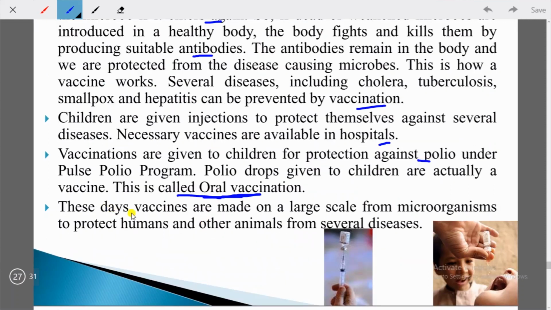These days vaccines are made on a large scale from microorganisms to protect humans and other animals from several diseases. And as we all know, the scientists are searching for the vaccine of this coronavirus, and we hope that it will be prepared very soon so that we can get cured.